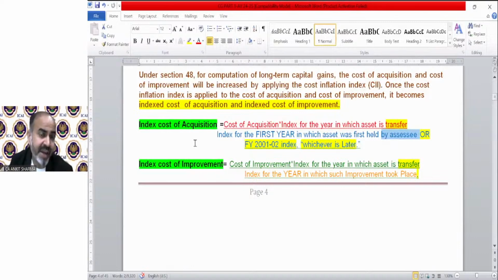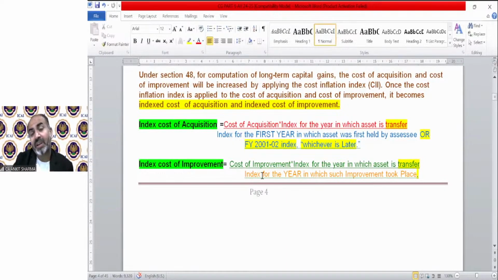This is for index cost of acquisition, but there is slight difference with index cost of improvement. Do not worry, I will solve a numerical after that. Cost of improvement you have to take multiplied with index for the transfer year. That means 348 always.